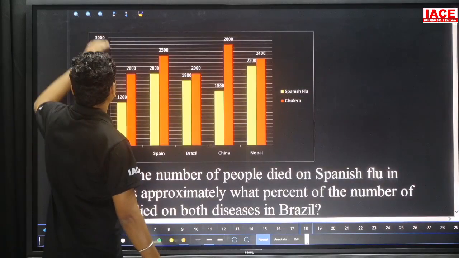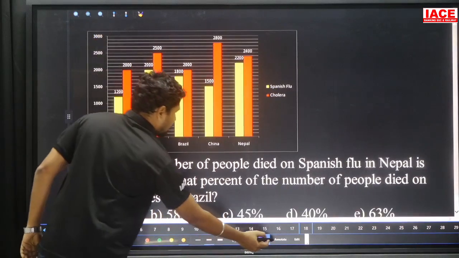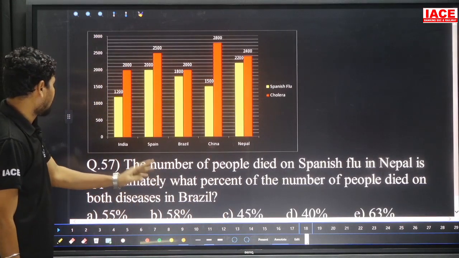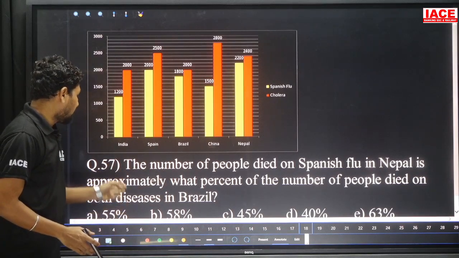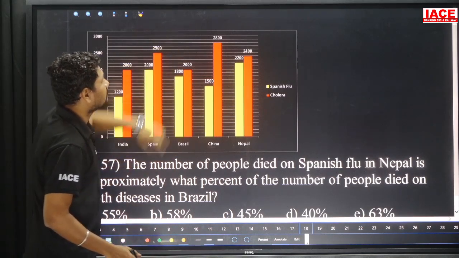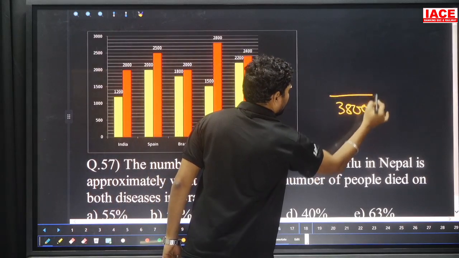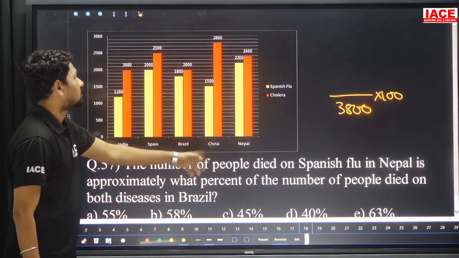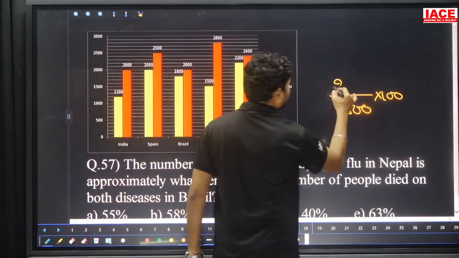Next, question 57 for the same data. The number of people died of Spanish flu in Nepal is approximately what percentage of the number of people died in both diseases in Brazil? Both diseases in Brazil is required: 1800 plus 2000, which is equal to 3800. 3800 into 100, we need percentage. And next, died of Spanish flu in Nepal. The Nepal value here for Spanish flu is 2200.